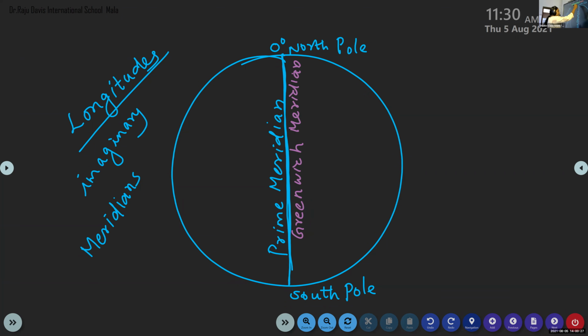The prime meridian divides the earth into two equal parts or two equal halves. What are they? Ma'am, east and west. Western hemisphere and Eastern hemisphere. Very good.